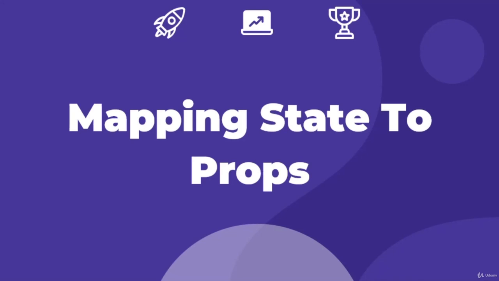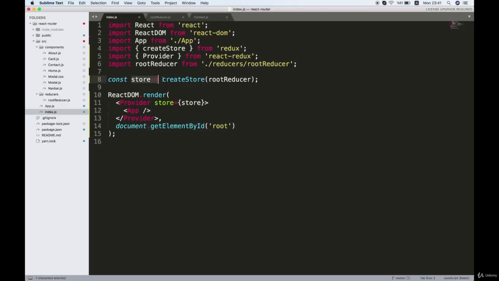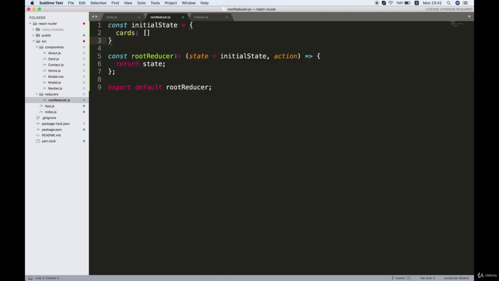All right. So far, we've created the store and we've passed the reducer inside of it. And we've also provided that store to the provider tag here, which is providing the store to the app right here. Now we can access the store inside the application. Okay, right now, what we need to do is connect our components to the store so we can interact with the state and get data from the state. Right now, the state is pretty empty, and this initial state is right here.